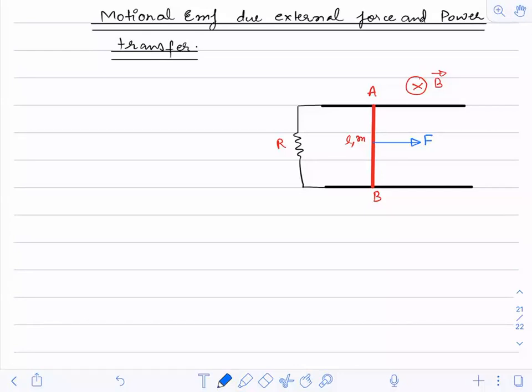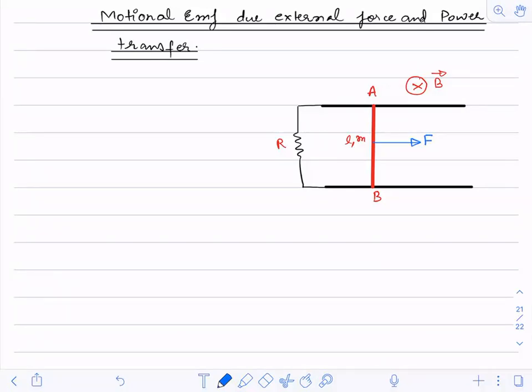Do it fast, we have to complete this today. The rod will move in the direction of force. EMF generates, rod moves. Okay, fine.